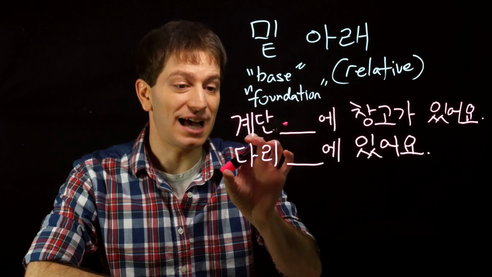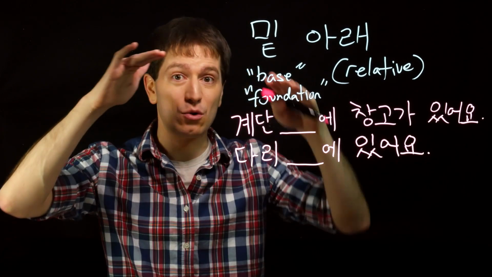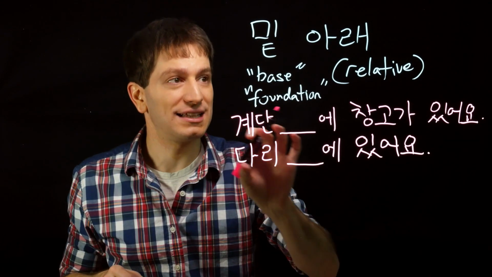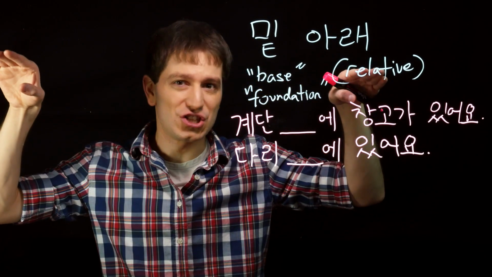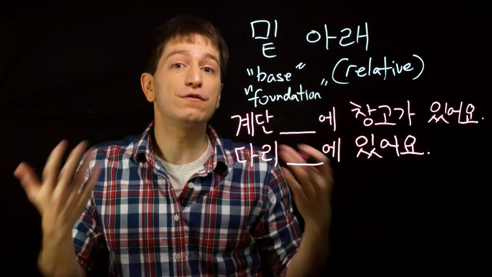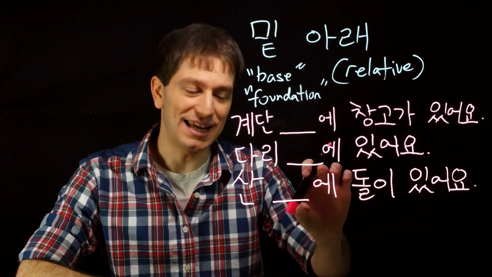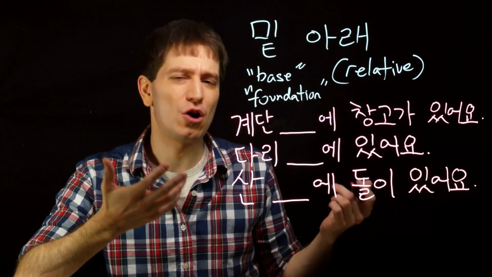If you were to say 다리 밑에 있어요, it's below the bridge, what you're talking about is below the bridge on the ground, right below the bridge. Whereas if you were to say 다리 아래에 있어요, you're simply saying relative to the bridge, you're lower, in which case both 밑 and 아래 would be perfectly acceptable. However, let's take this sentence. 산 밑에 or 산 아래에 돌이 있어요. There's a stone below the mountain.